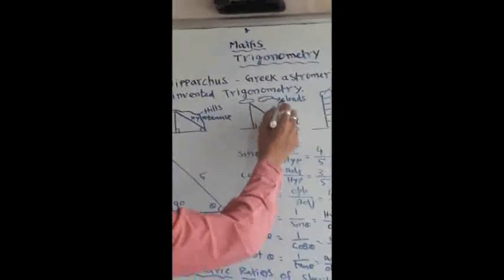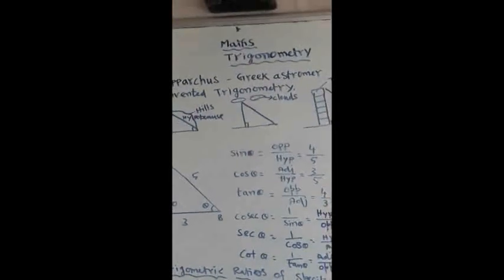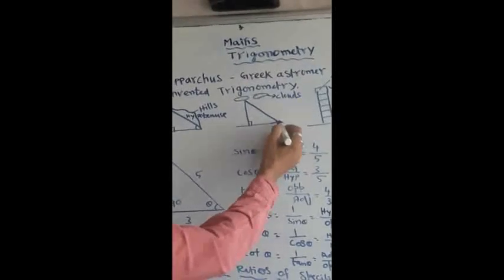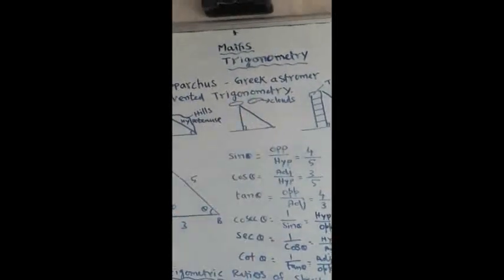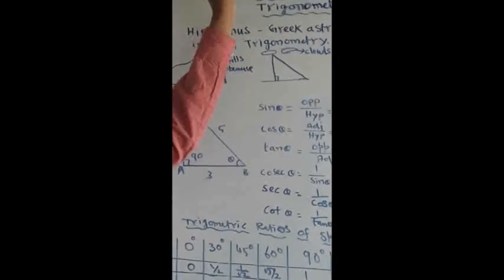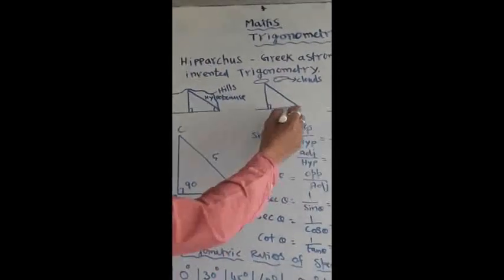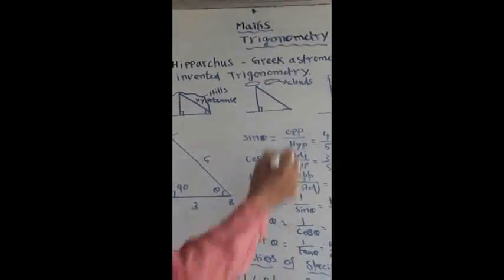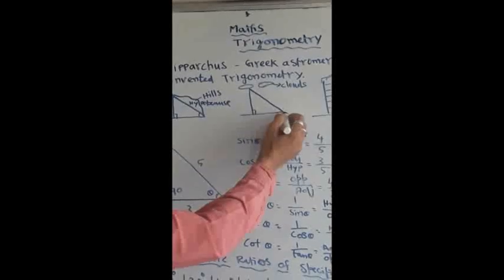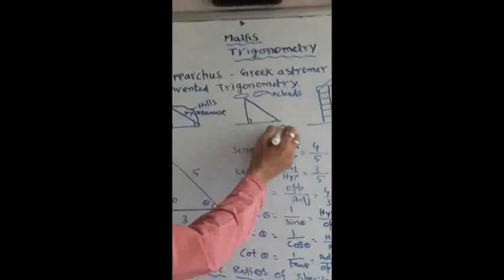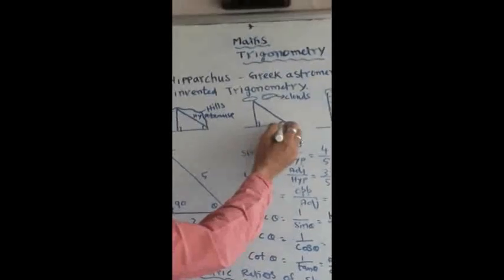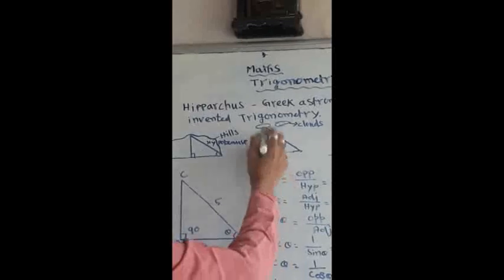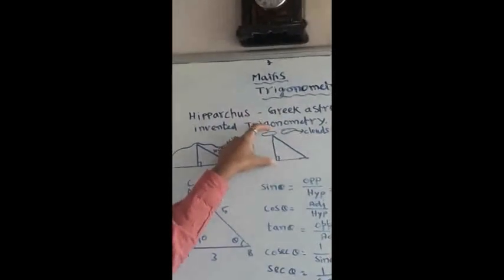Next is regarding clouds. Clouds may be there, and you may be standing on the ground level. By using theodolite you can find its elevation, because elevation is the angle going in an upward direction. When the angle goes in a downward direction, we call it the depression angle. Again, by measuring this angle and knowing the distance from where you are standing, you can find the height of the cloud also.